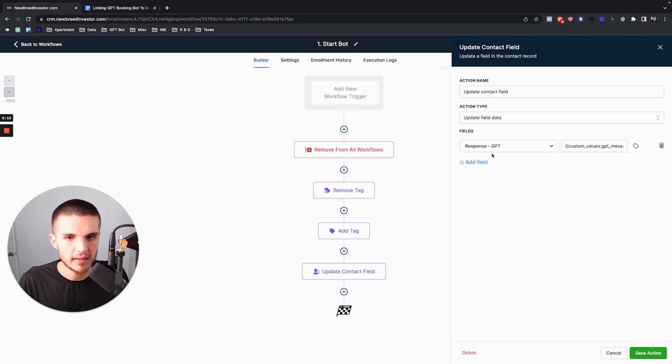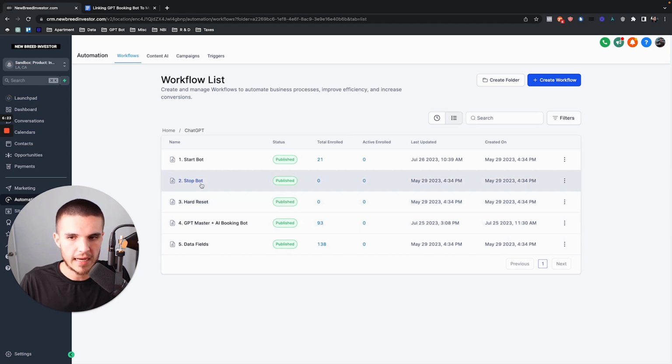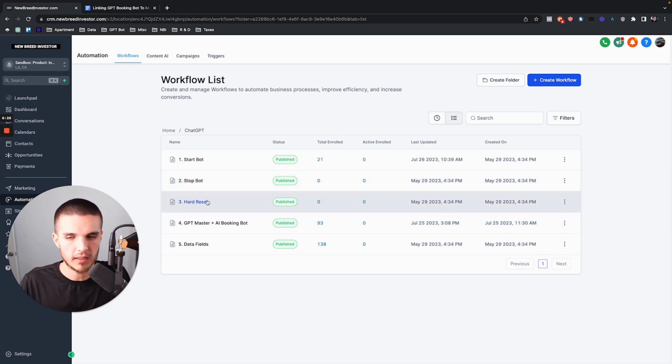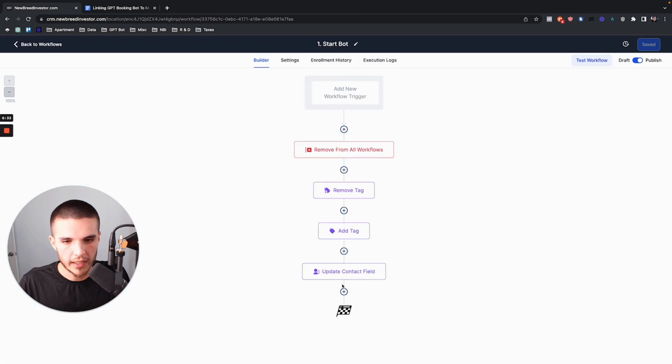So the way this system works, we have to skip ahead to the main other part of the system. These you don't really need to know right now. This just stops the bot, and this just stops the bot for everyone. So the main two things to understand are the start bot flow and then this. So why do we update this contact field, and what does it actually do?